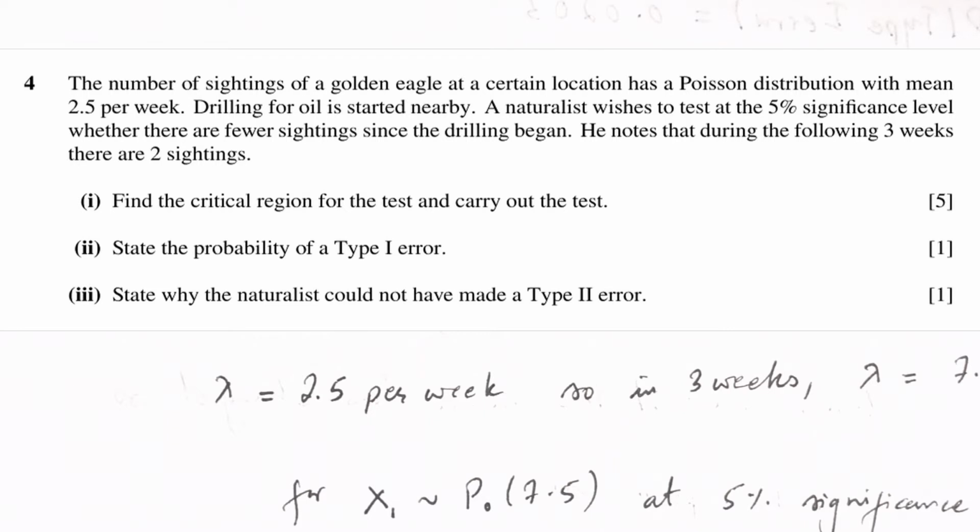So again, this is a hypothesis testing, right? So you have to keep that in your mind, and we're also given a Poisson distribution. So the first question simply asks us to find the critical region for the test and carry out the test. Second question is just state the probability of type 1 error. And then third question says state why the naturalist could not have made type 2 error.